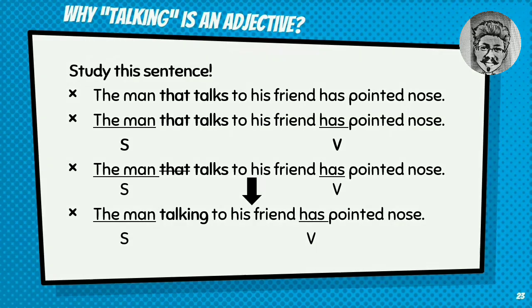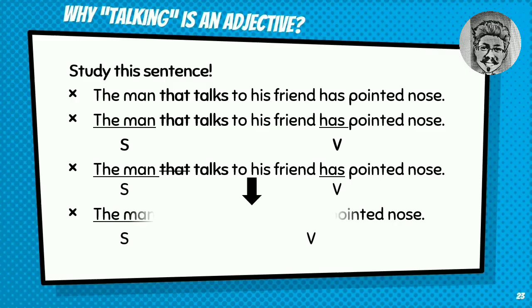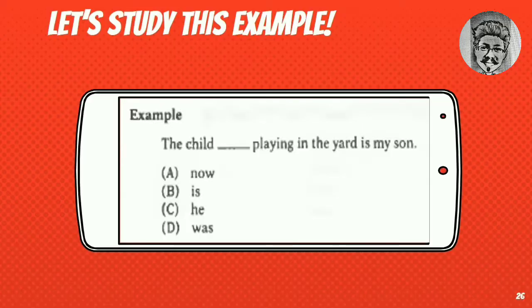Jadi, the man talking to his friend has pointed nose. Itu berarti ada laki-laki yang berbicara, bukan laki-laki yang dibicarakan. So, please pay attention on that. And then let's study another example.